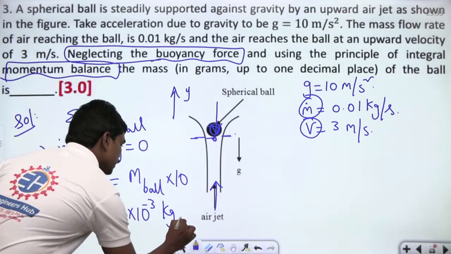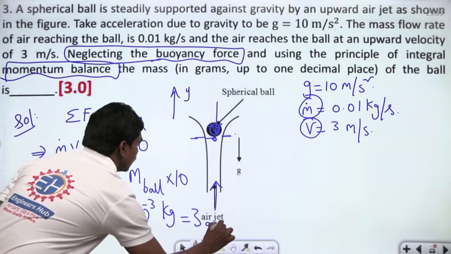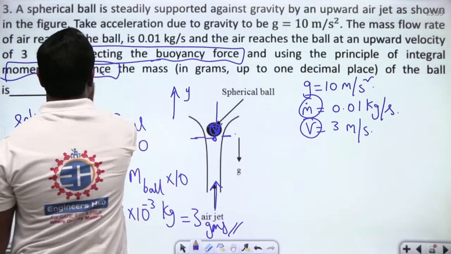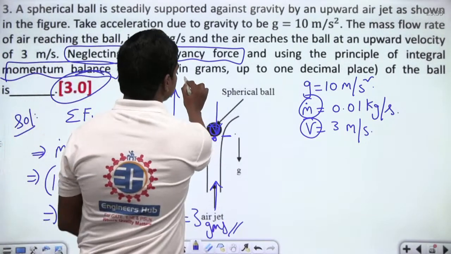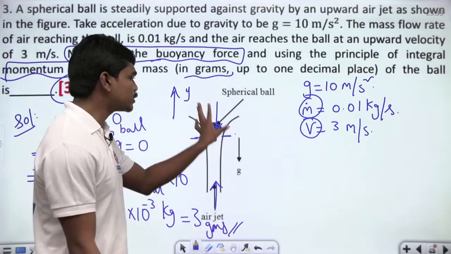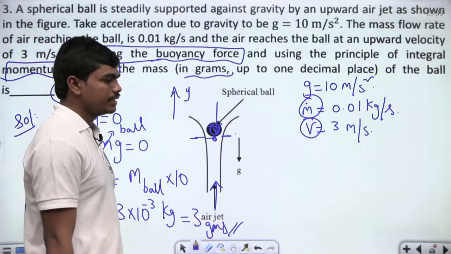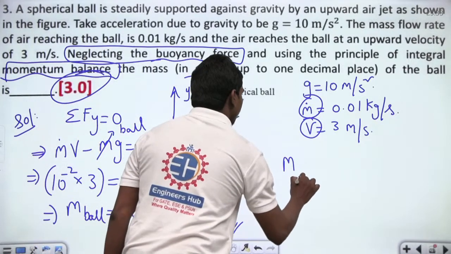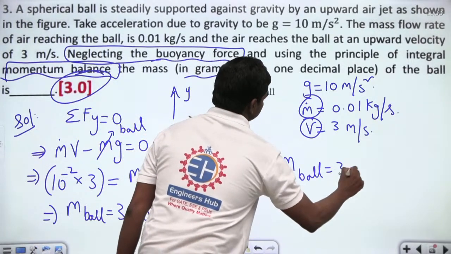They are asking in grams. So the mass of the ball that this air stream is holding in the air is 3 grams.